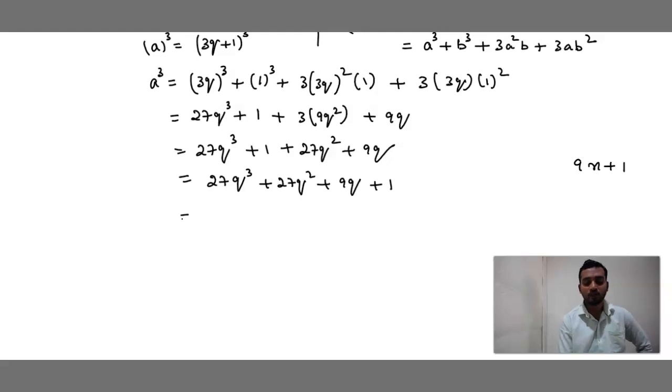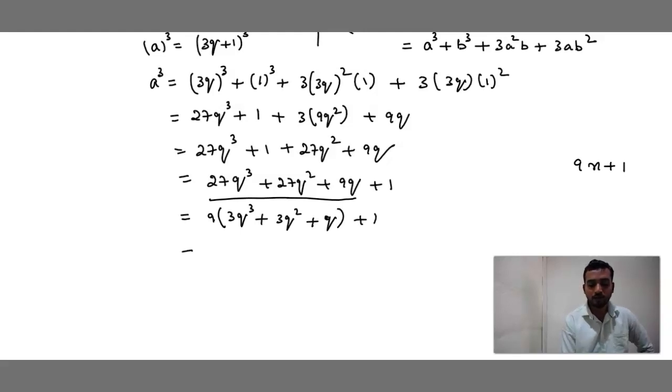I am going to arrange in the standard form. Now out of 27q cube plus 27q square plus 9q, I am going to take 9 as common. 9 threes are 27q cube plus 9 threes are 27q square plus 9 is already out into q, plus 1. So what happens now?